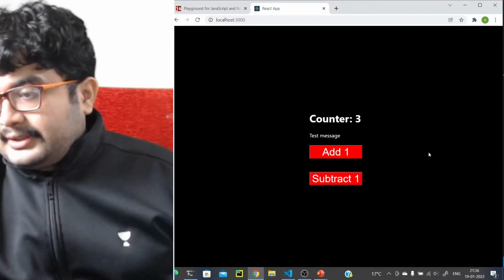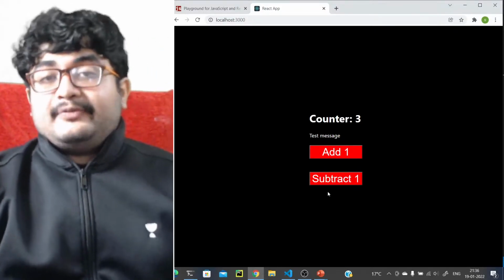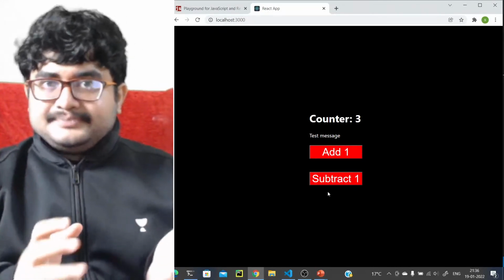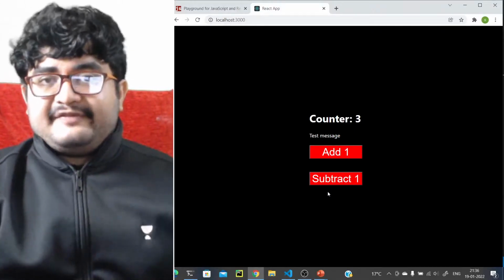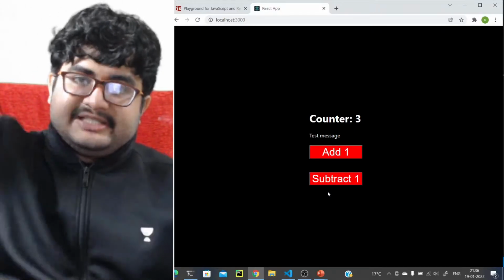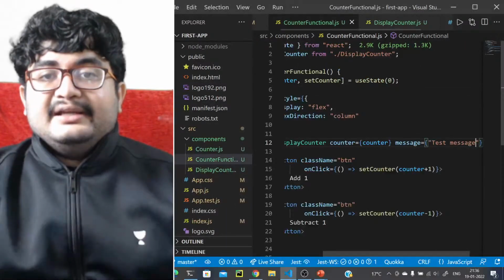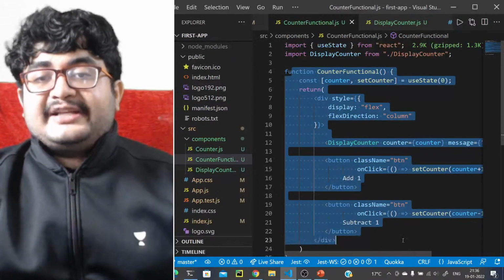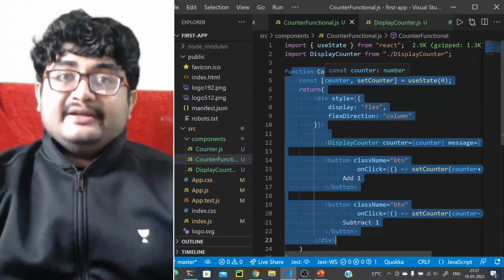Does React re-render all components when a particular state is changed? No, it only re-renders the ones that are needed. It does a smart thing: it re-renders only the parts that are changing. Whenever the state changes, it acts as if it calls this function again.